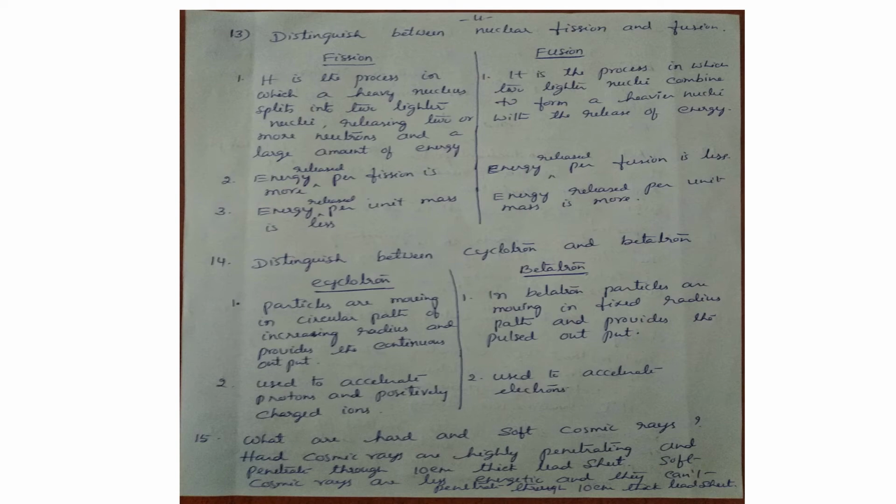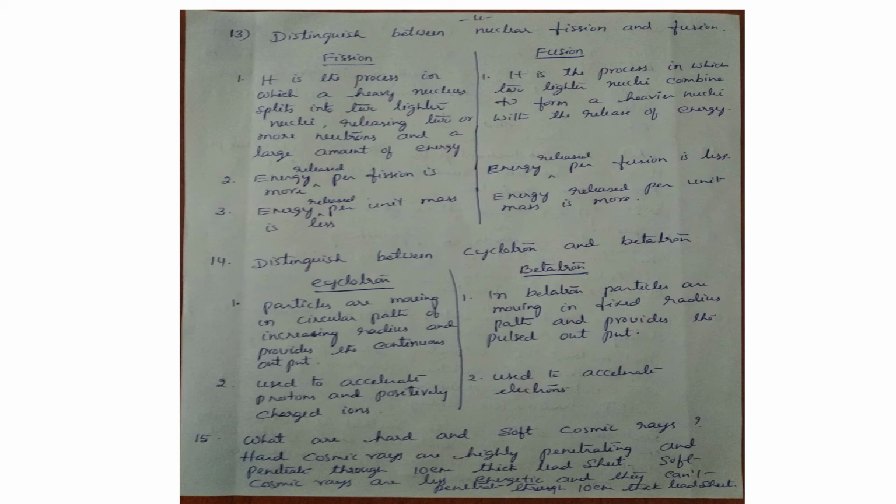Distinguish between cyclotron and betatron. Cyclotron and betatron are both devices which are used to accelerate charged particles. Cyclotron is used to accelerate protons and positively charged ions, whereas betatron is used to accelerate electrons only. In a cyclotron, particles move in a circular path of increasing radius, and it provides a continuous output beam, not of electrons, but a beam of ions.